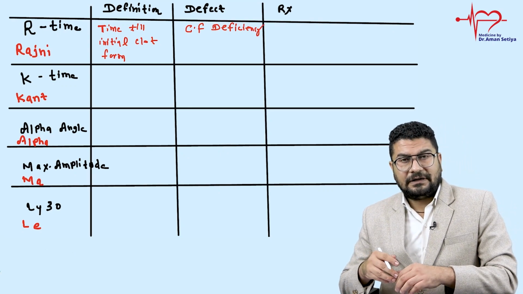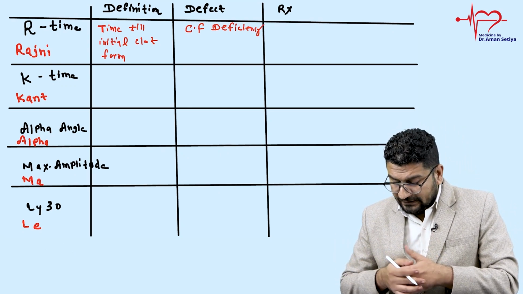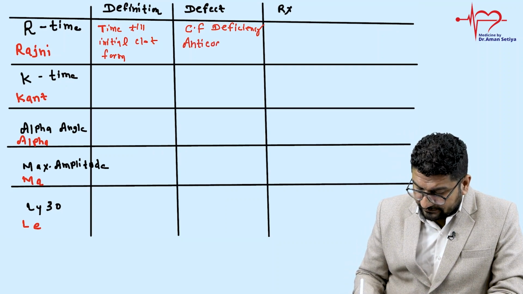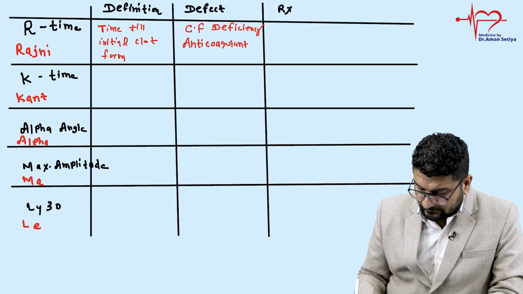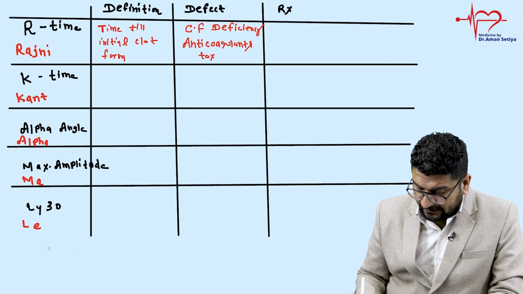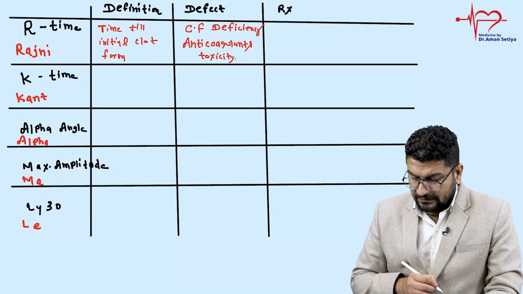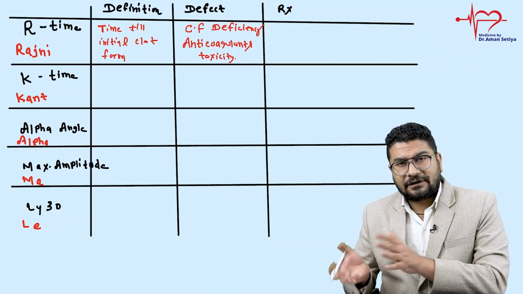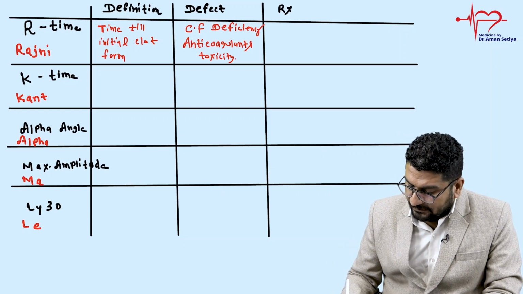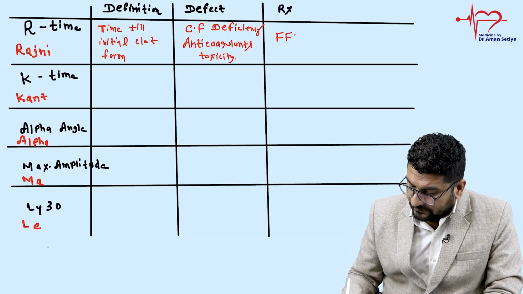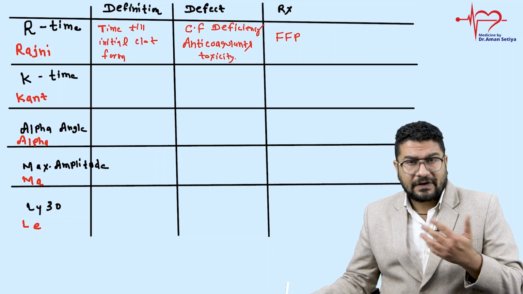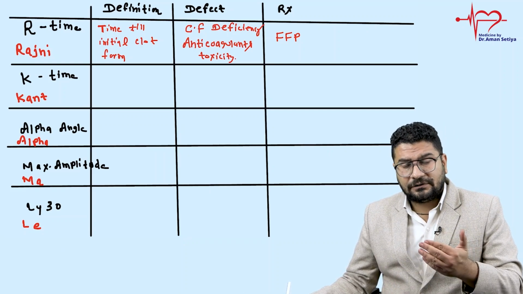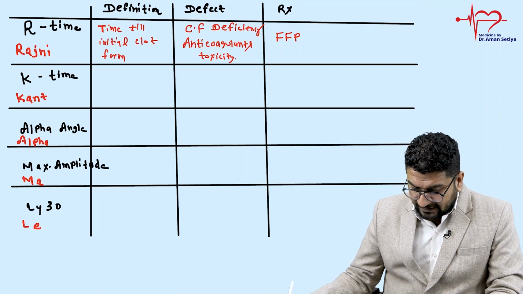For example, I can say hemophilia A, B, C, or it could be due to anticoagulant toxicity. For example heparin, warfarin, if someone is taking too much. In both cases, anticoagulants act on clotting factors. How will you manage this? You will manage this by giving FFP, fresh frozen plasma. If it is an individual clotting factor deficiency, then we can also use the individual clotting factor. For example in hemophilia A, what can you give? Recombinant factor 8.